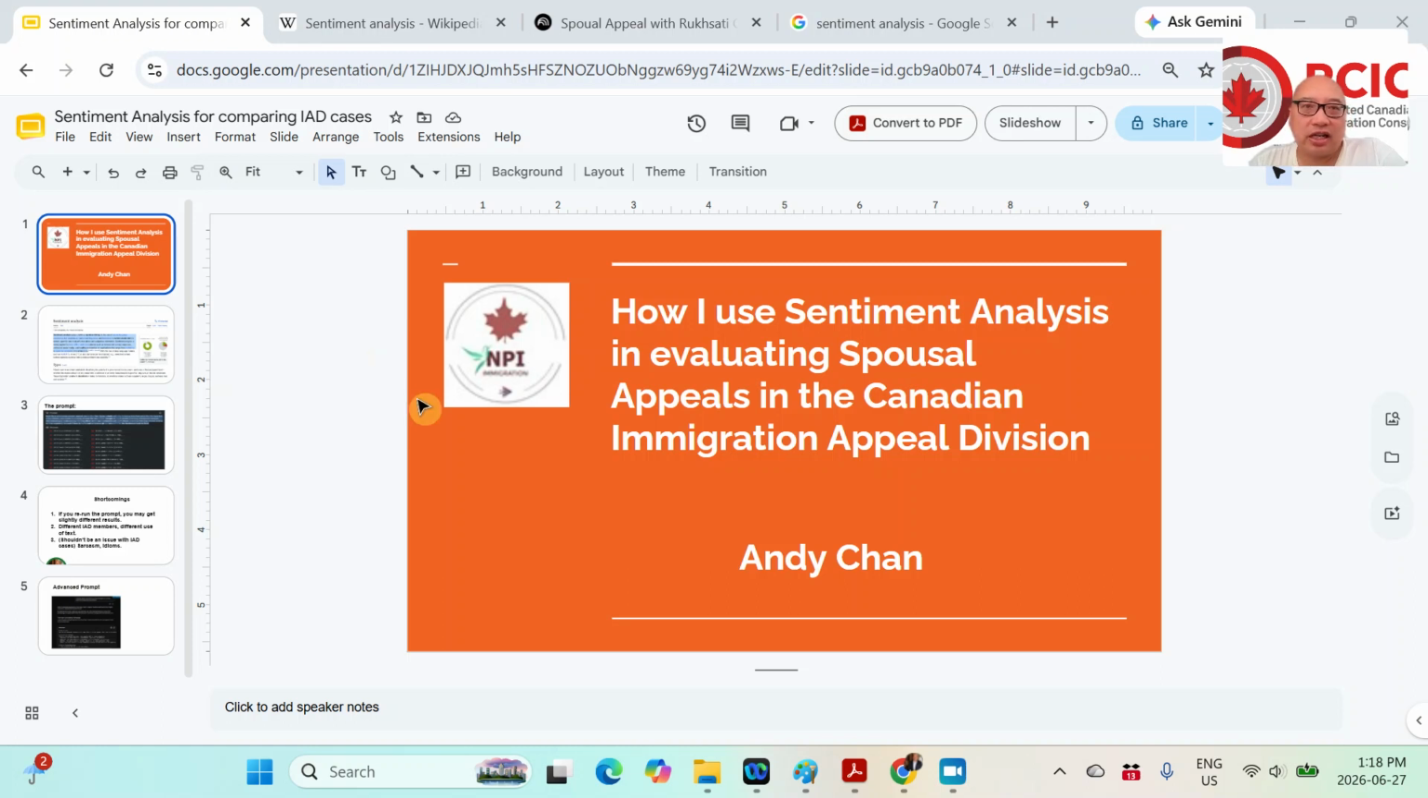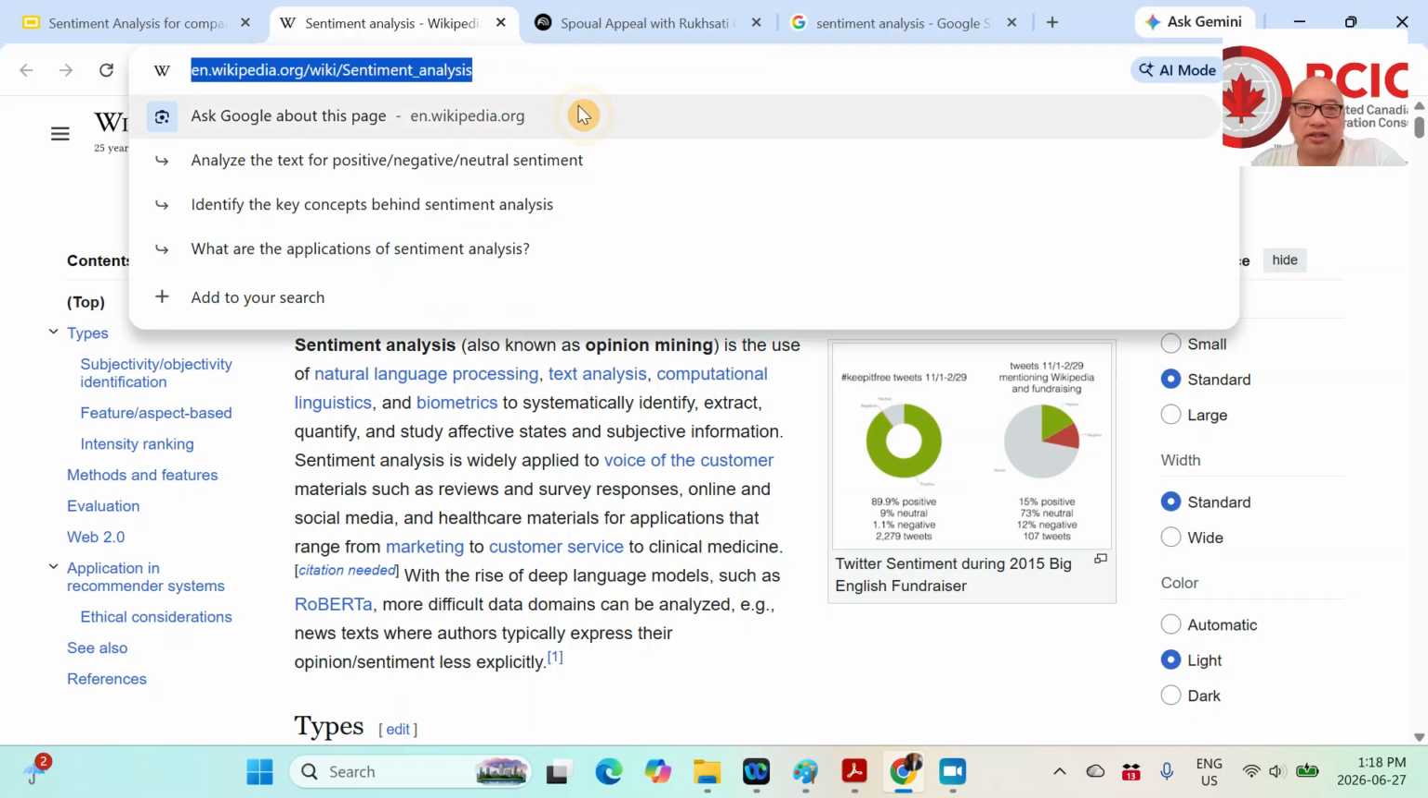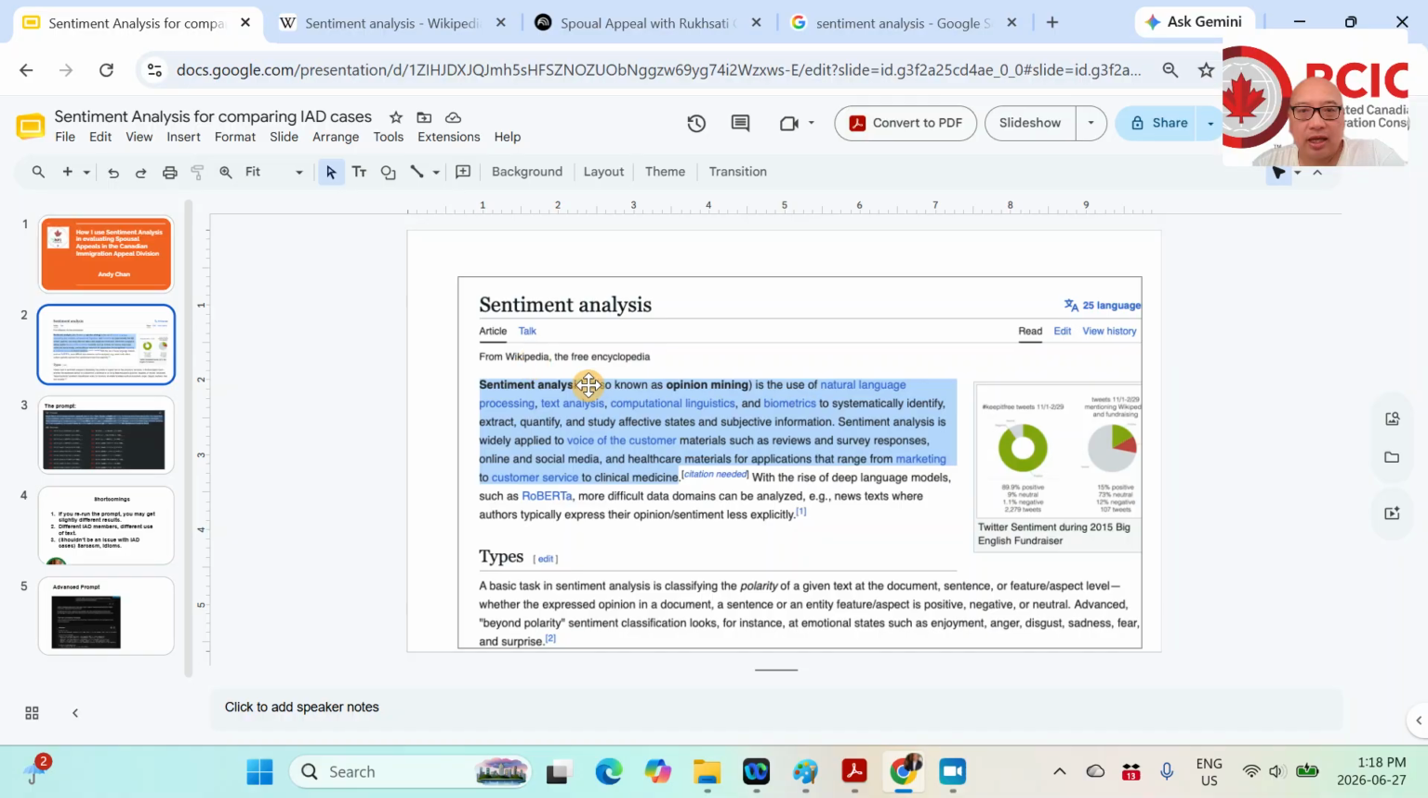All right, so let me just get into this presentation. What I did with this first slide is I'm just showing the highlight of Wikipedia and how it explains sentiment analysis. If you want to know the URL, it's simply that. Go into Wikipedia, type in sentiment analysis. It's a type or a branch of language processing and machine learning where a numeric value is assigned to the like or dislike of something.